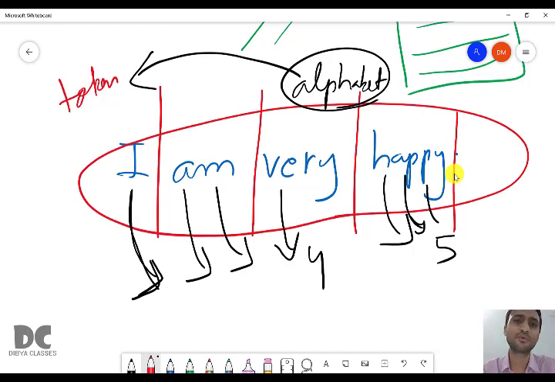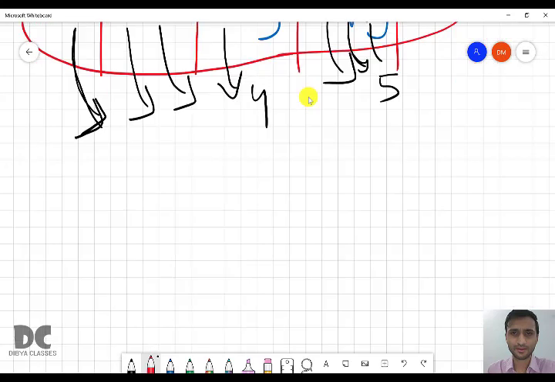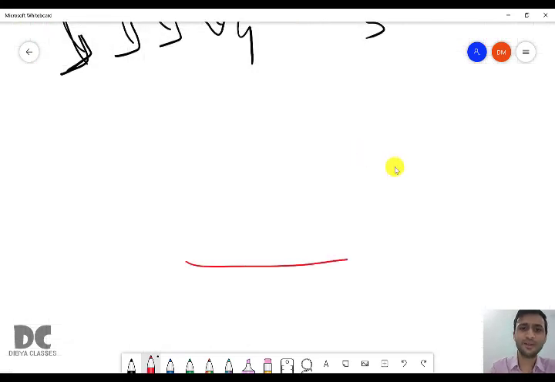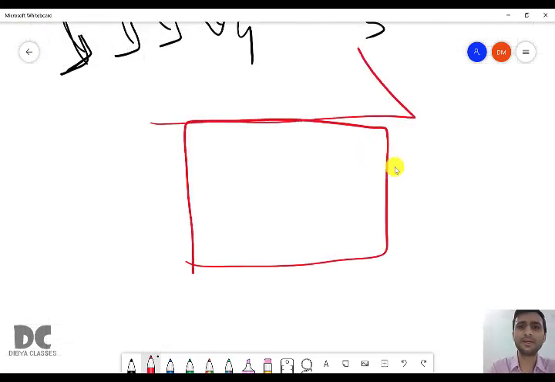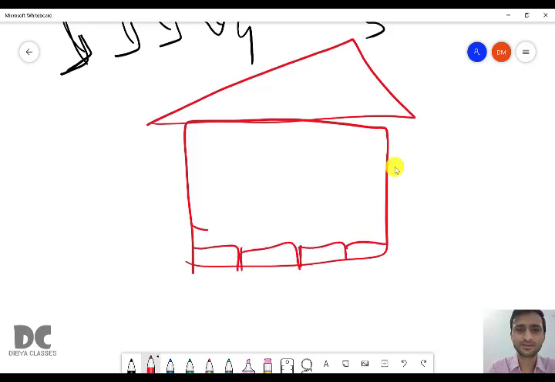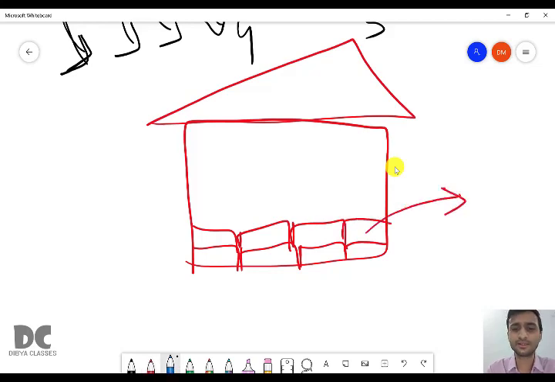Similarly, a Java program is built up of small things, and this small thing is called a token. Another example. Suppose you build a house. How will you build a house? Through bricks. You will use bricks to build the house. So here the brick is nothing but a token. There is no smaller thing than the brick. The brick is the smallest thing. Arranging the bricks, we can build a house, right? So here brick is the token.